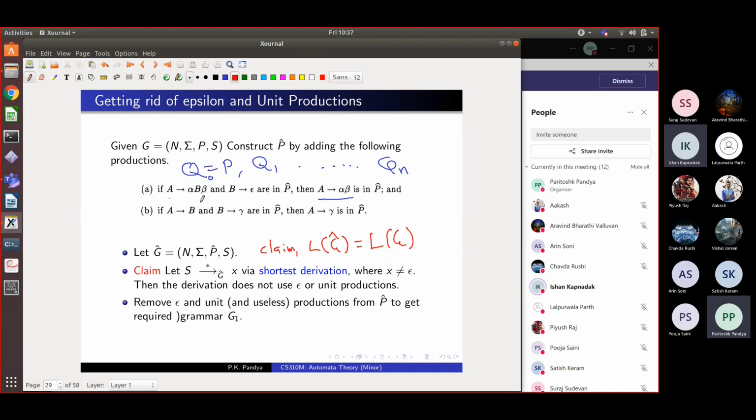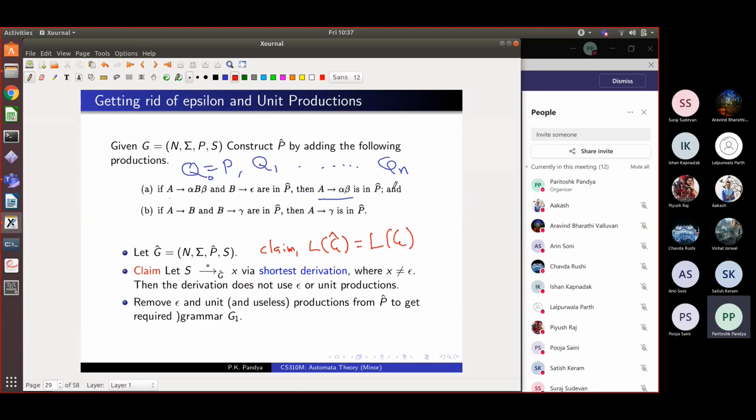So if there is a derivation which at some point uses this new rule A goes to alpha beta, then you can transform that application by two steps, and you will get an expanded derivation which gives the same result. So every application of this added rule can be eliminated from the derivation by adding steps with old rules. That is the way you show it.